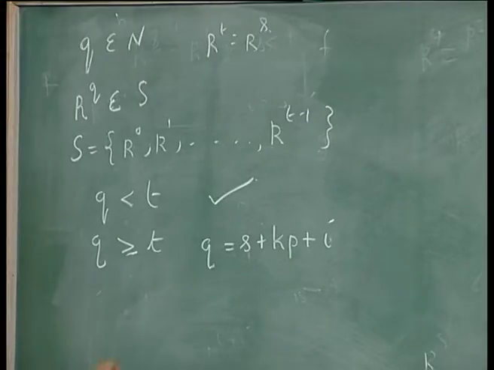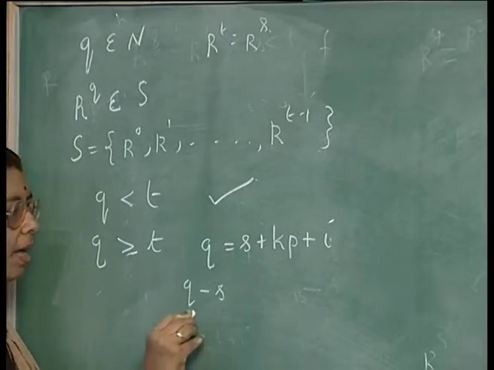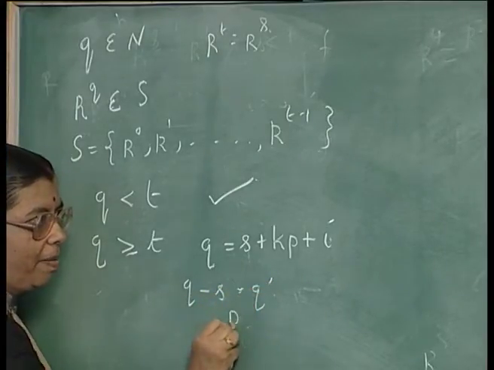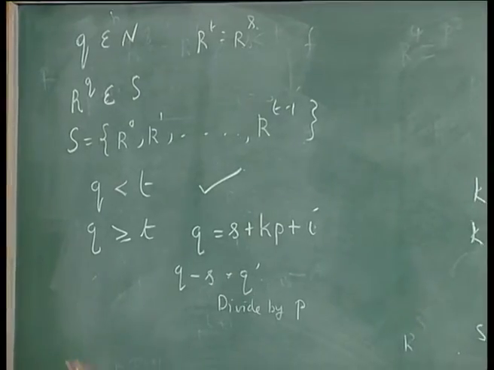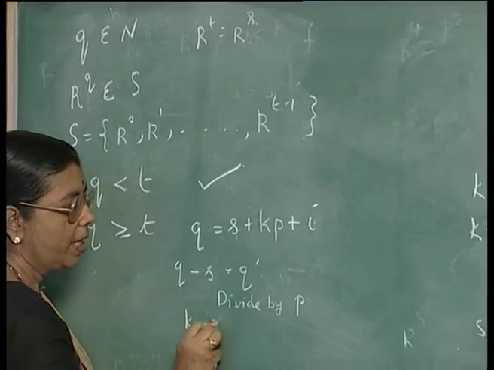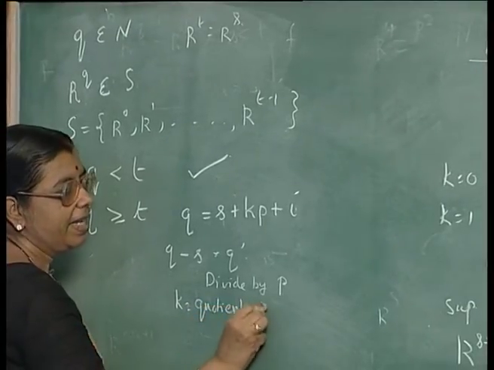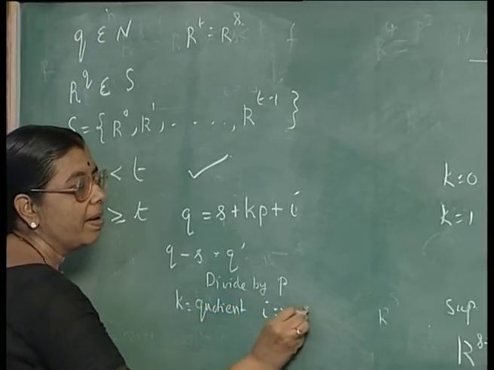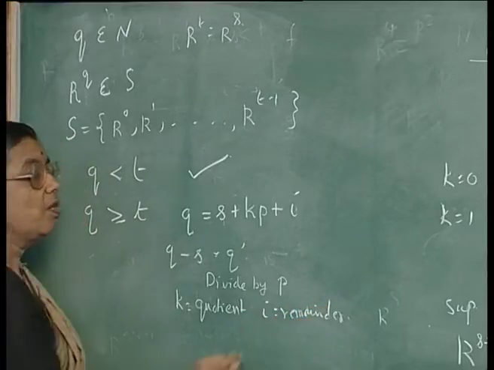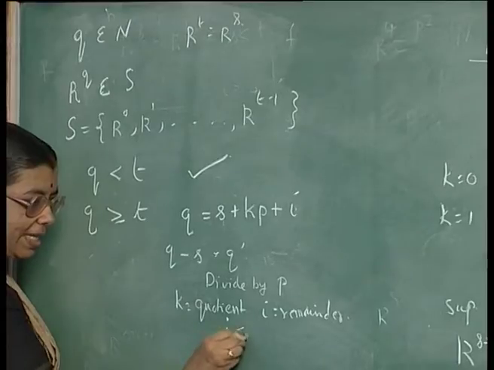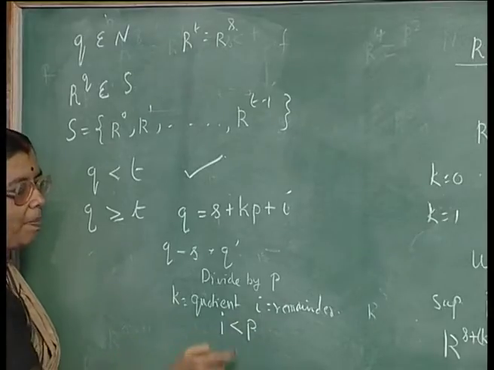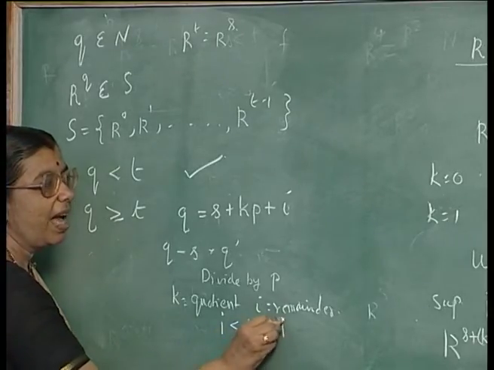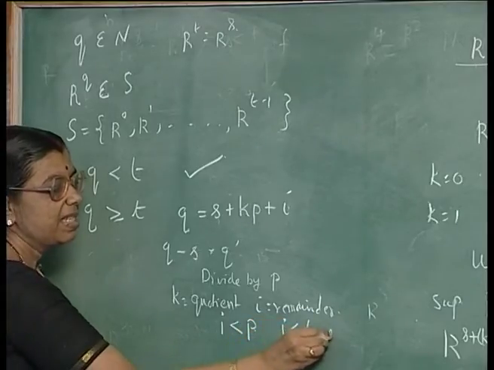How is it possible? First from q you subtract s, okay. Then whatever is remaining, divide by p as much as possible, where k is the quotient and i is the remainder. So, what can you say about i? i will be less than p, it is the remainder, you are dividing by p. So, i is less than p, or what is p? That is i is less than t minus s.